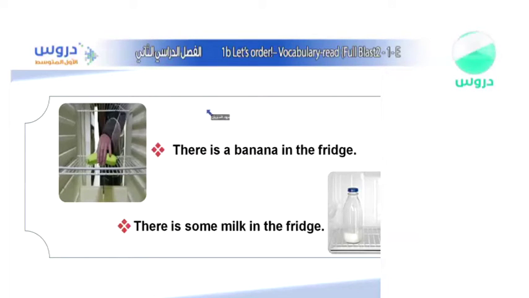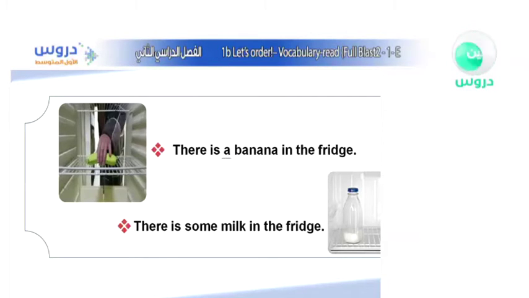Alright, so now let's see. Here they say, there's a banana in the fridge. There's a banana in the fridge. There is some milk in the fridge. What is the difference, guys? What is the difference? What do you think? Now, take a moment and just think about it. What do you think until I delete this? Okay, the moment I believe now is over, because it's clearly obvious.